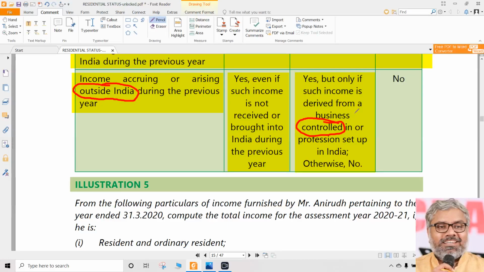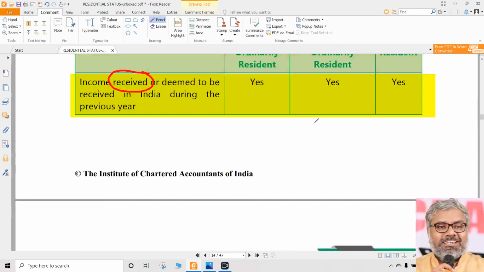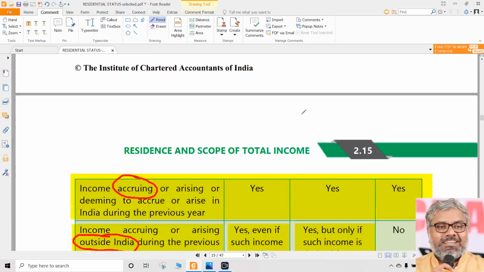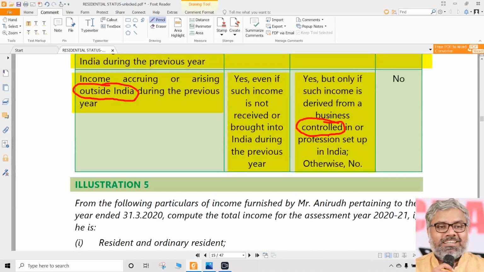In that case, definitely that income will be taxable, though it is earned and received outside India. For RNOR only, this controlled word is important. If not, meaning income earned outside India, received outside India, and not controlled from India also, then nothing is taxable for RNOR.